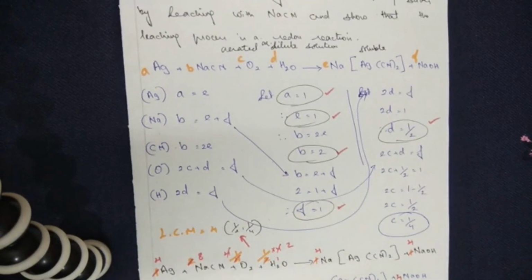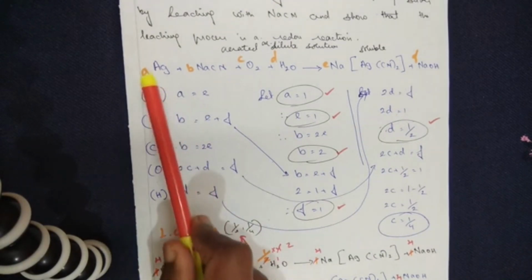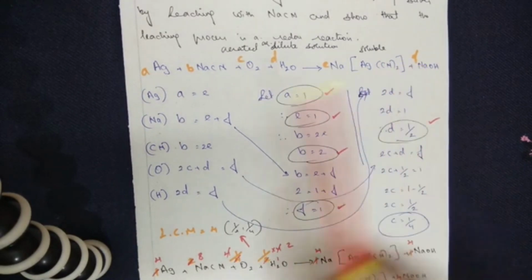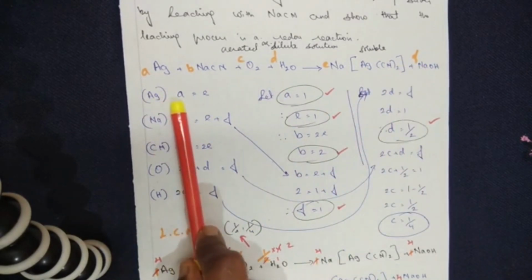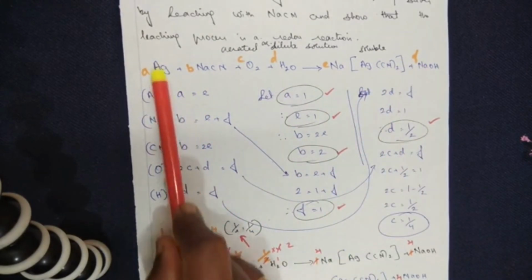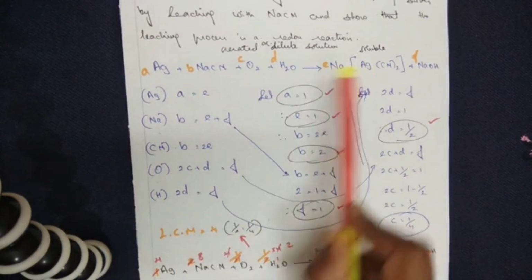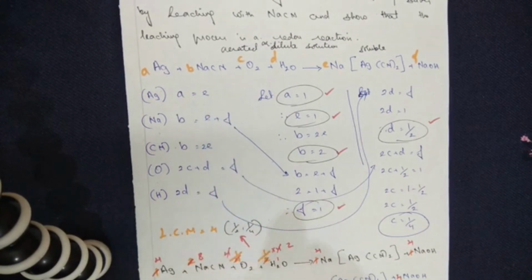I had taught it in one more earlier video. Once again I am repeating it quickly. I have taken here the different variables A, B, C, D, E and F. Now silver I have expressed in terms of A. So how many times A do I have on this side? A times. On the other side I have E times silver. So A is equal to E.